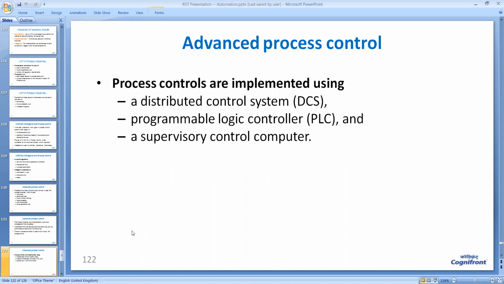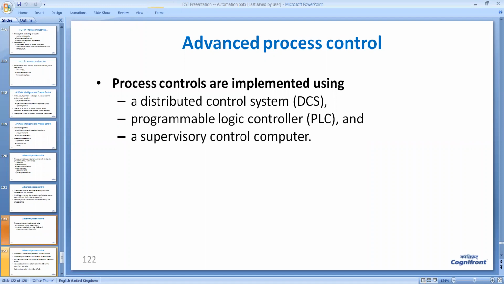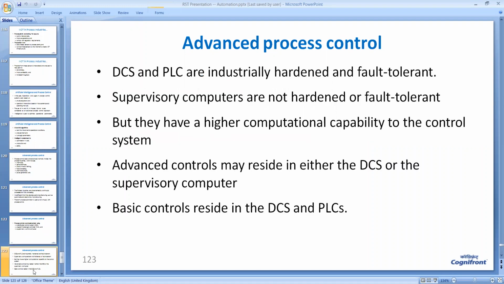Process control in advanced systems is implemented using three important parts, namely DCS, that is distributed control system, programmable logic controller, and supervisory control computer. DCS and PLCs are industrially hardened and fault tolerant.